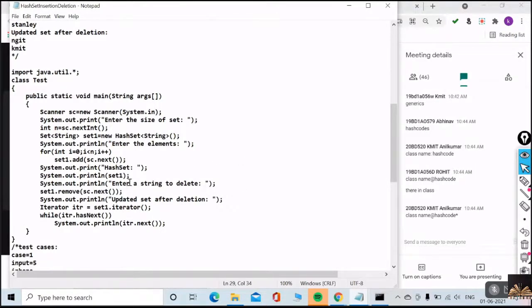Okay, understood? After that, you need to ask your user to enter the element to be deleted. From that, you can enter iPhone here, and the updated set you can print. The updated set after deletion you can print through your iterator. How will you do this? Use this iterator: Iterator i equal to set1.iterator, and use this while loop like this. In the hasNext method, N is capital. In the next method, no need for capital. Understood, everyone?